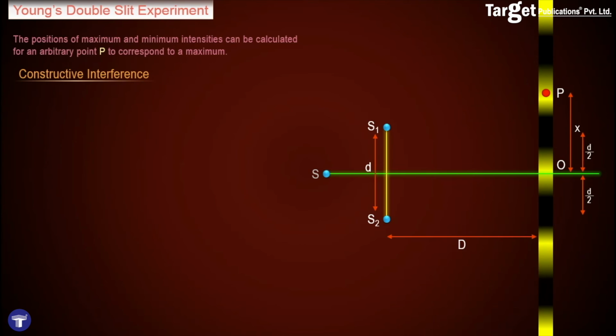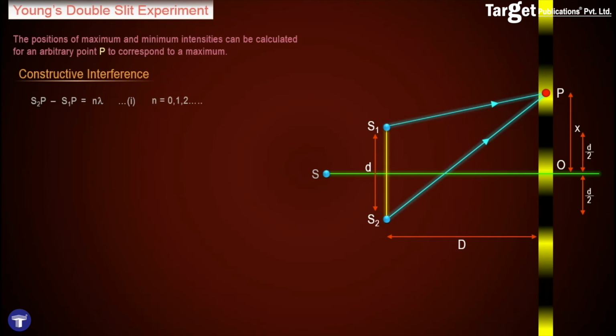In order for the point P to correspond to a bright fringe, that is, to a point of maximum intensity, S2P minus S1P, which is the path difference between the waves starting from S1 and S2, should be equal to an integral multiple of lambda. This is the condition for constructive interference as we have learnt before. That is, the path difference should be equal to n lambda.